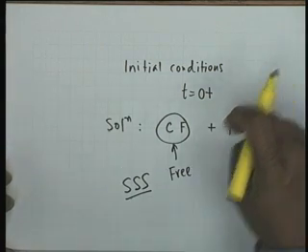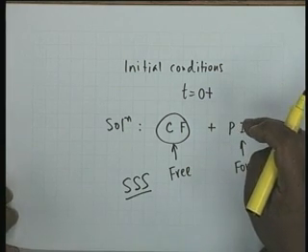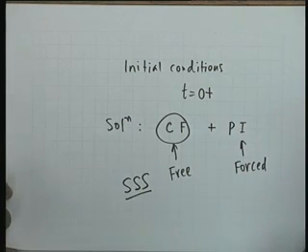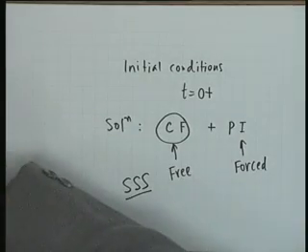Although this is what happens in most situations.